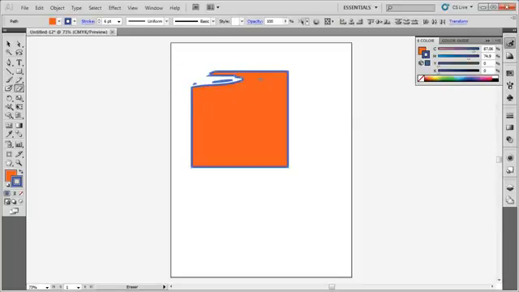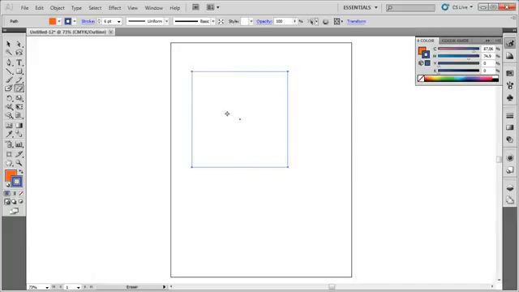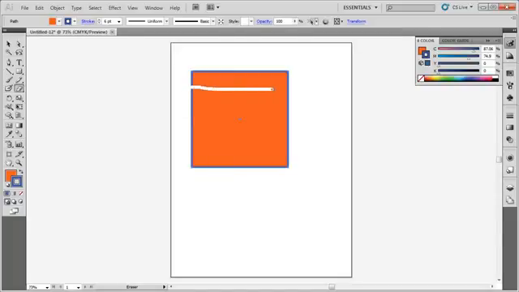What is the eraser tool actually doing? Let me undo and show you. If you look at this box, it has a path. Control Y will turn on outlines and we can see the path of this box. I'm going to press Control Y again. If I use the eraser tool and I cut inside of this box, I'm not actually erasing. All I'm doing is redrawing that path that was in that shape.